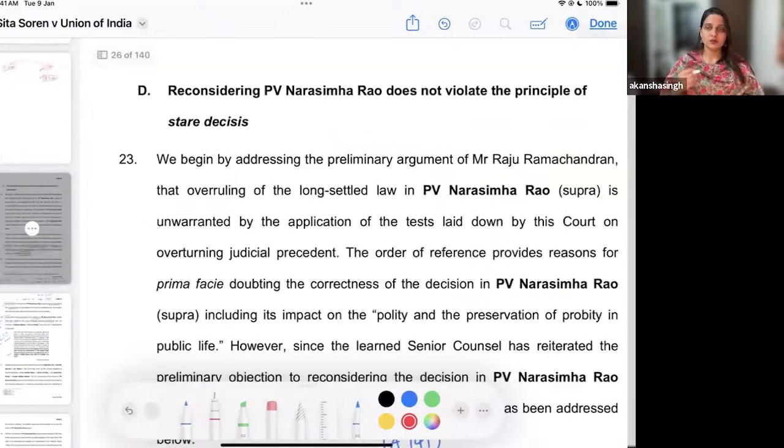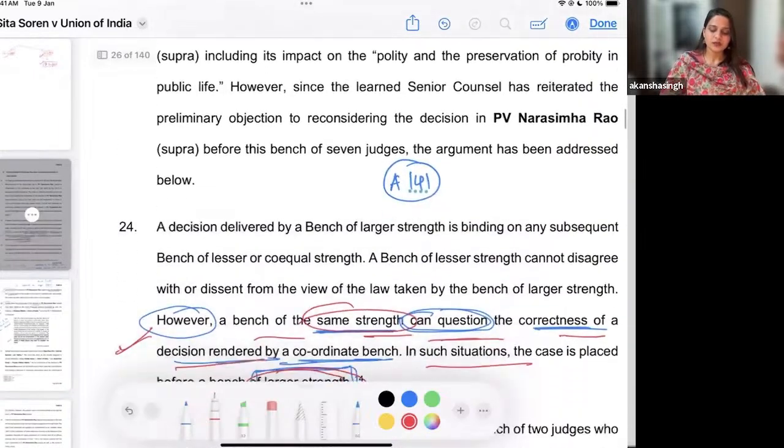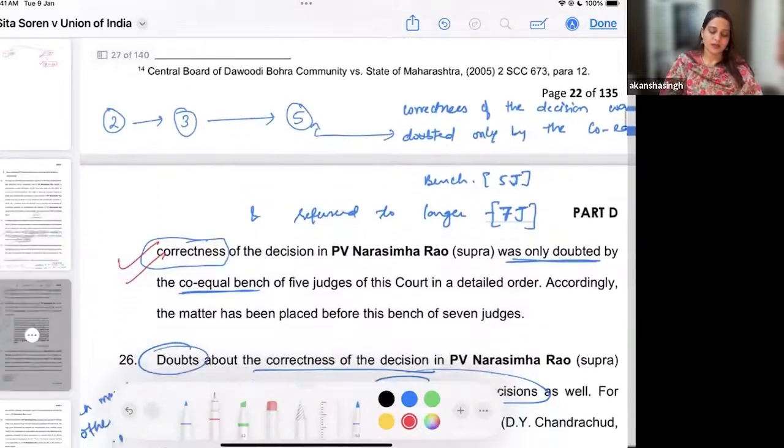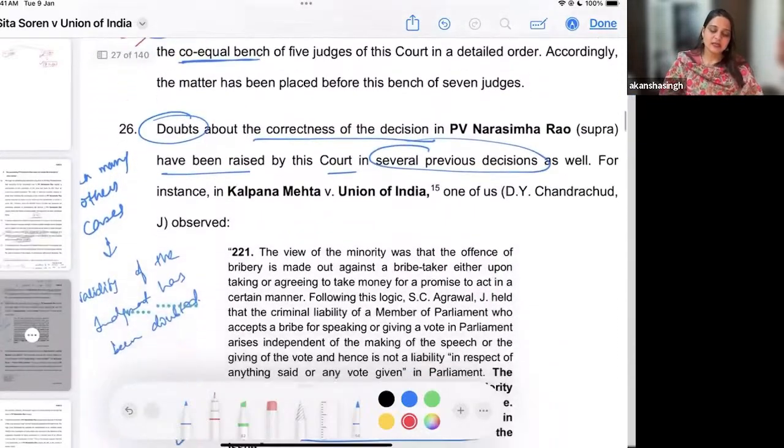So let me just take you through the important paragraph from the judgment wherein we have held so. The court respects and says that we believe Article 141 is there, and however, a bench of the same strength can question the correctness of the decision rendered by a coordinate bench. So it can be again questioned by a bench of the same strength, first point. And in this situation, in Sita Soren, as I told you, it was referred to a larger bench, that is the 7 judges bench.